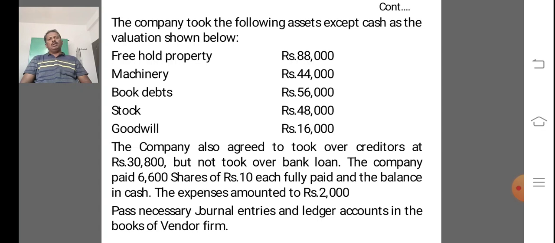That is, freehold property at rupees 88,000, machinery at rupees 44,000, book debts at rupees 56,000, stock 48,000 and goodwill 16,000.